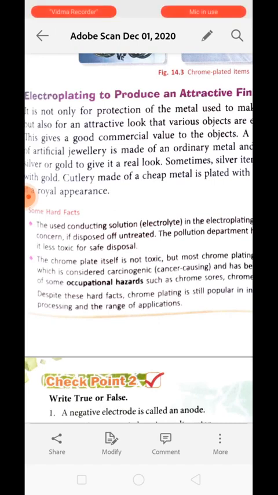Okay, so it has been known to be toxic and the cause of some occupational hazards such as chrome sores, chrome ulcers and perforated septums as well. Okay, despite these hard facts, chrome plating is still popular in industry because it has low cost and easy processing, and a range of appliances can be produced because of this electroplating. It is actually very economical to use. That is why it is most popular.